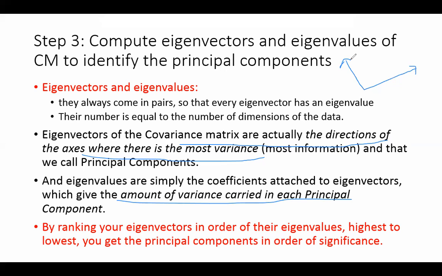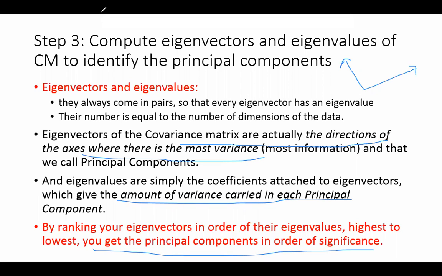सही है? So simply standardize the data, calculate the covariance matrix, calculate the eigenvector and eigenvalue of the covariance matrix, sort them according to their eigenvalues, and the one which is giving you the highest value is the one which is the best principal component. इतना आसान काम है, ठीक है? By ranking your eigenvectors in the order of their eigenvalues, highest to lowest, you get the principal components order. It's as simple as that, just 3 steps.